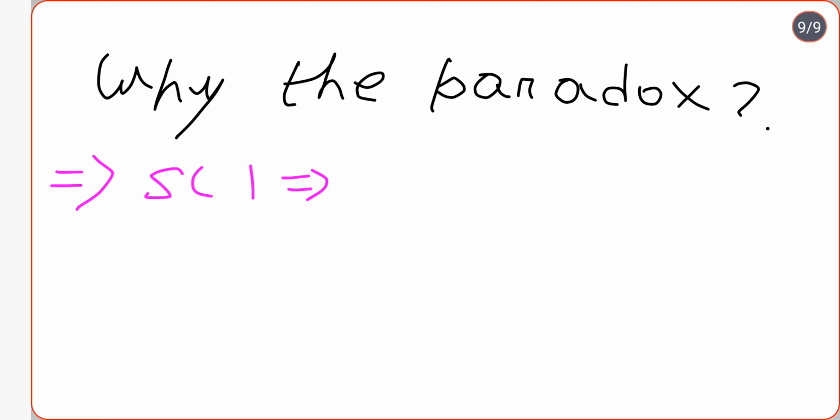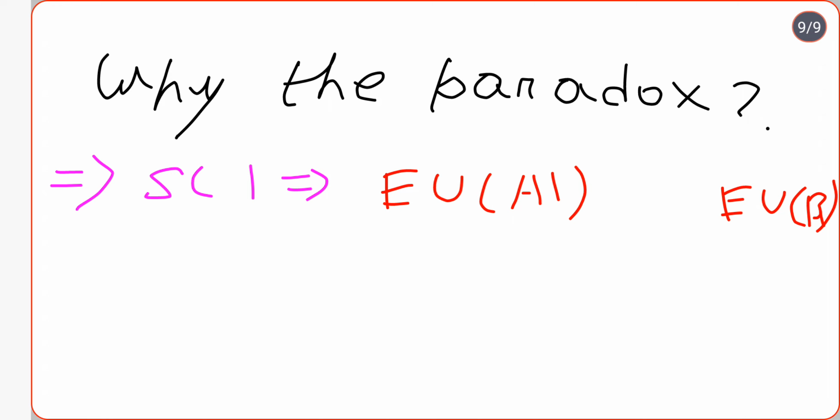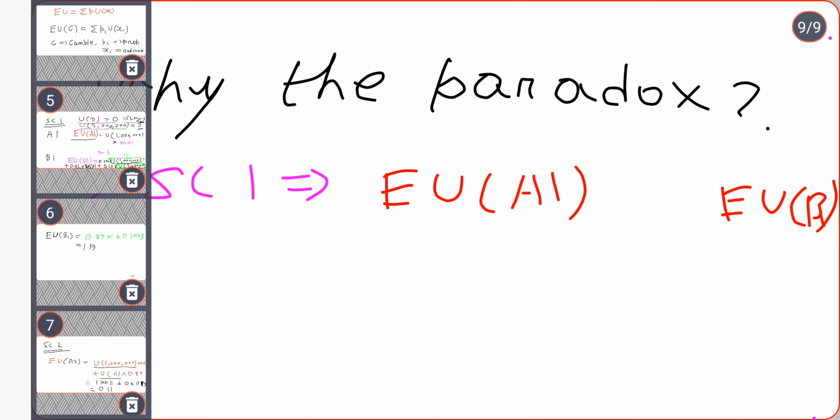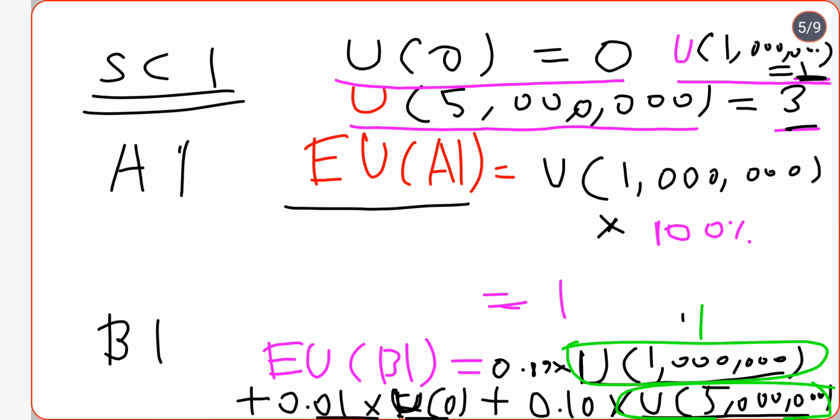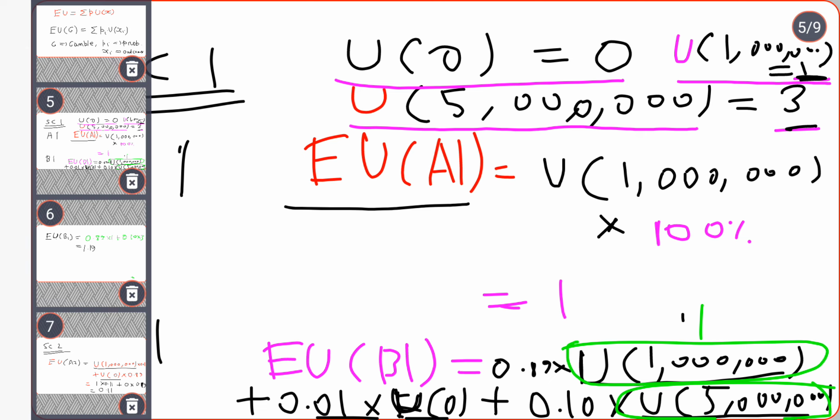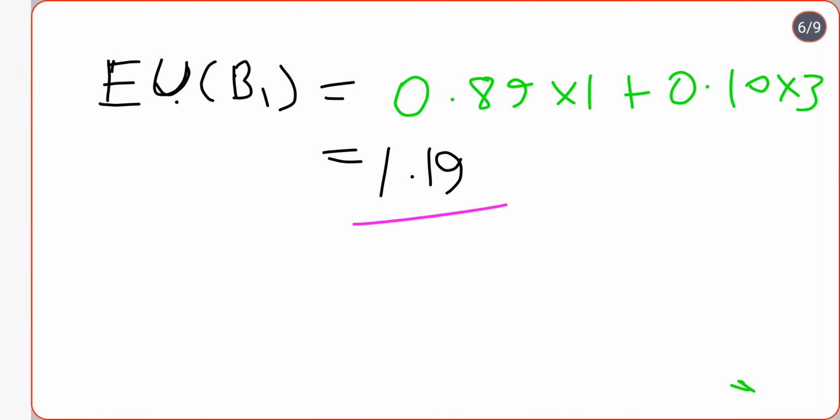What is happening in scenario 1? The expected utility of A1 and the expected utility of B1. As you can see, the expected utility of A1 is nothing but 1, and the expected utility of B1, as we have calculated, is 1.19.